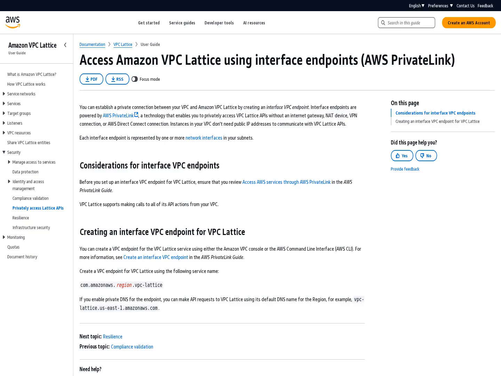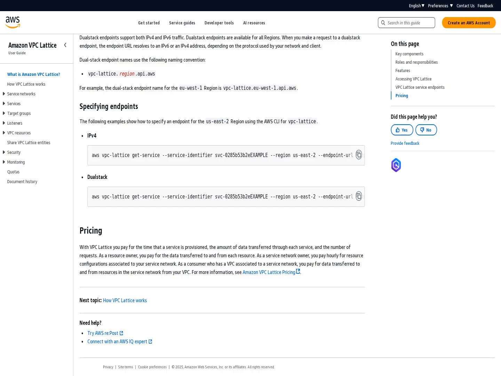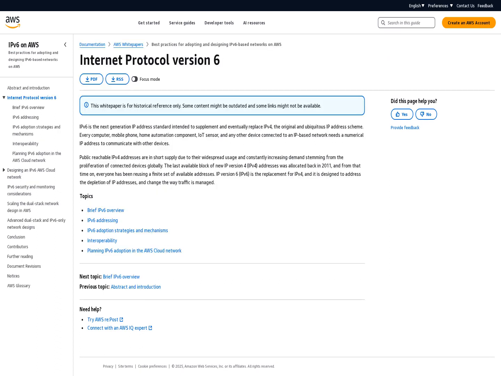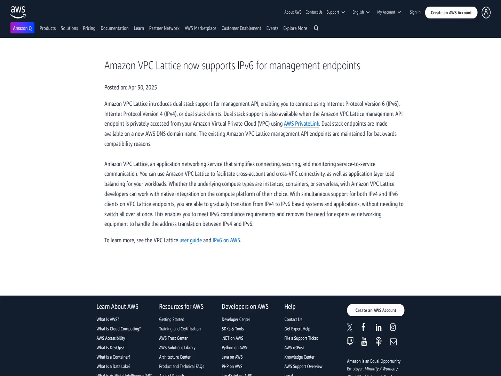Amazon VPC Lattice now supports IPv6 for management endpoints, enabling users to connect using Internet Protocol version 6 clients alongside existing support for Internet Protocol version 4. This dual-stack support allows for simultaneous connections from both IPv4 and IPv6 clients. This move enables gradual transition from IPv4-based systems and applications to IPv6-based ones, meeting compliance requirements without requiring expensive networking equipment for address translation between the two protocols.